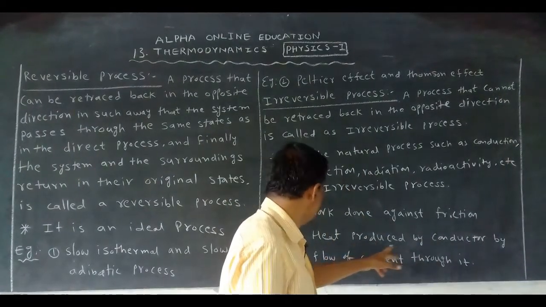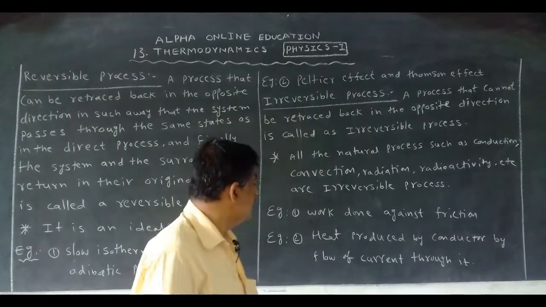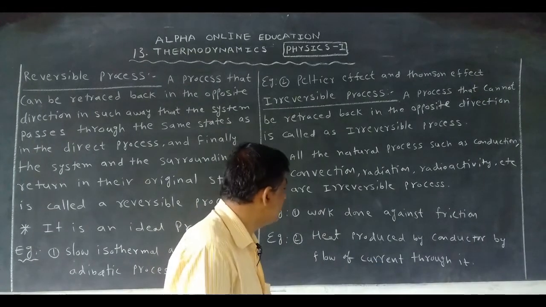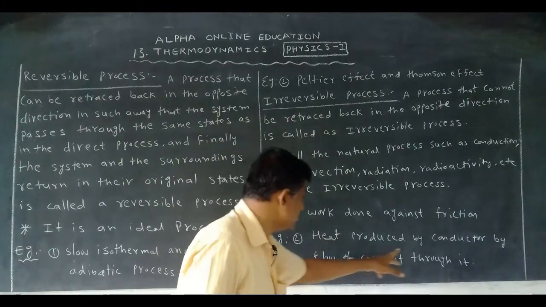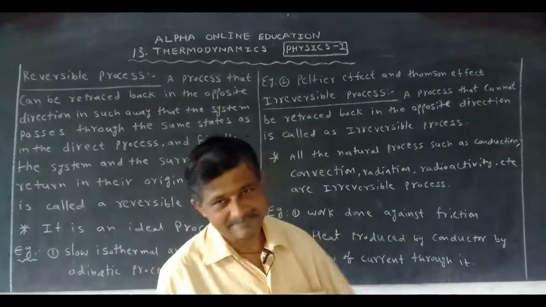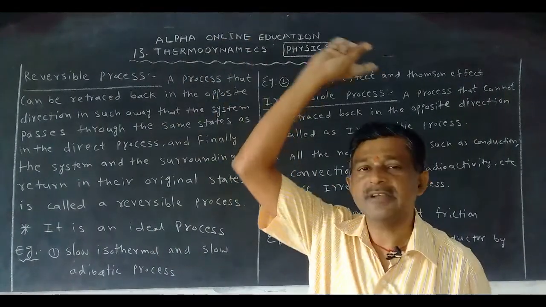Now, heat produced by a conductor by the flow of current through it. Now let us take a wire. Through the wire, current flows.